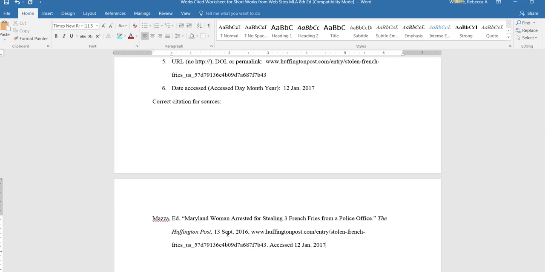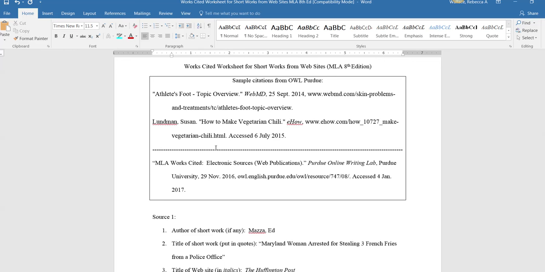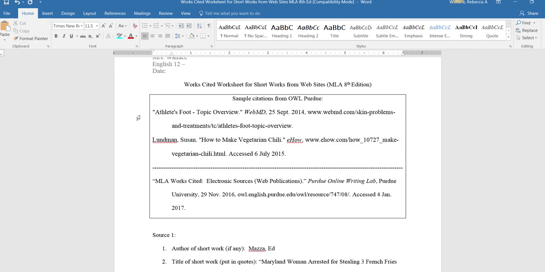If you don't have any of these pieces, you just skip what's there and you move on to the next thing. If you look back up at our example, our first example does not have an author, so we just started with the title. And our second example does have an author.